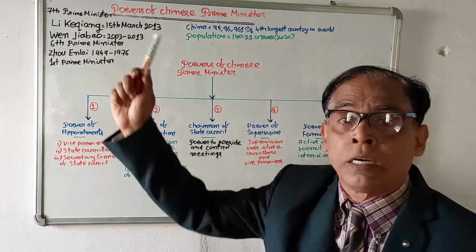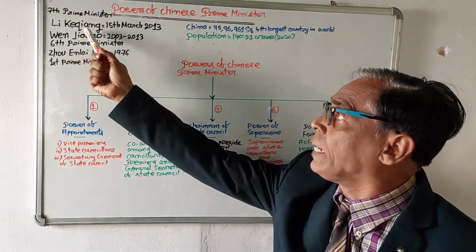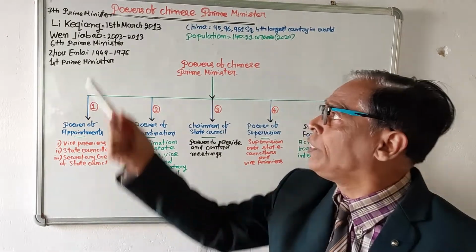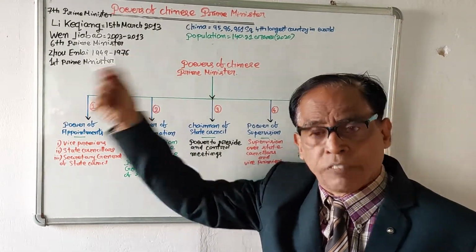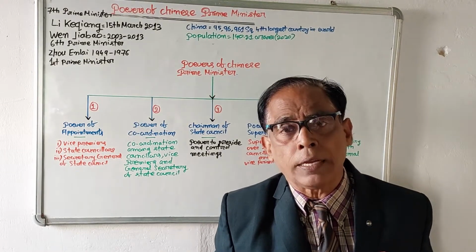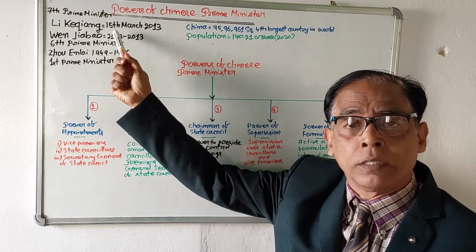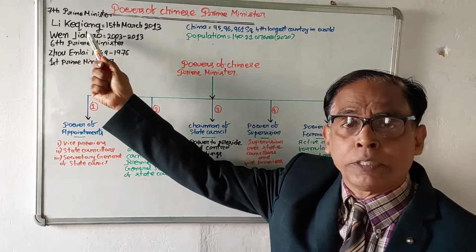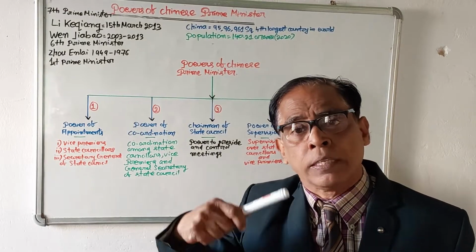We have discussed who is presently the Chinese Premier. He is Li Keqiang. He came to office on 15th March 2013. He is the 7th Prime Minister of China. Before him, Wen Jiabao was the Prime Minister, the 6th Prime Minister. He continued from 2003 to 2013.